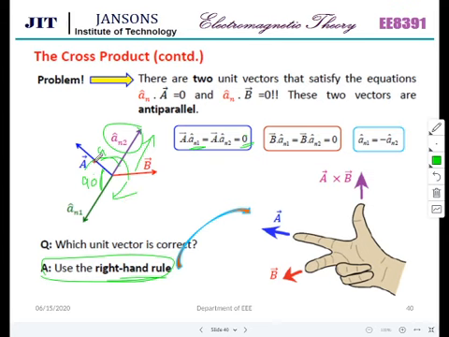Is it clear? You have to travel from A to B. Then what should be the movement? If I am screwing a particular screw using a screwdriver, then the direction of movement of your screwdriver or your hand is from A to B. That is clockwise, a right hand corkscrew. Then the screw will move in this direction. So that is the correct way. So we have to use the right hand rule.